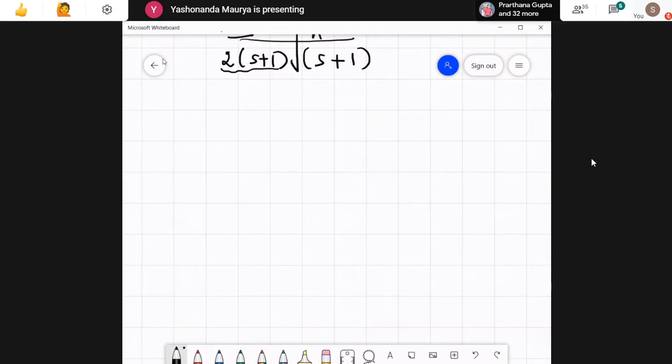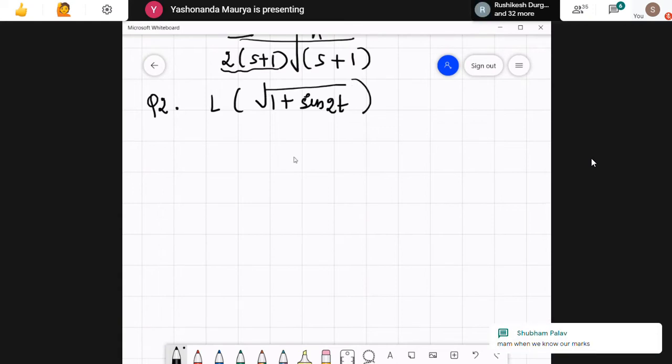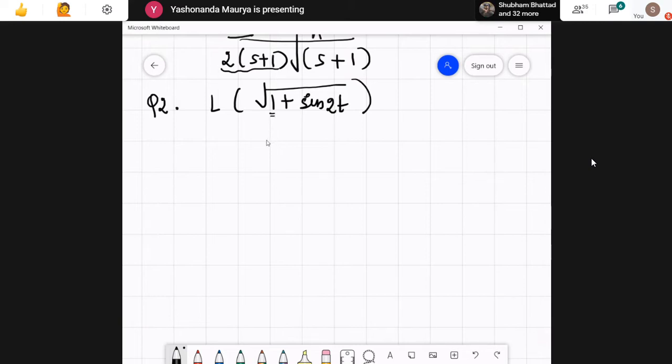Question number 2, I don't think anyone had any problem in question number 2. Any doubts over here, just let me know. Okay, so now I can open up the whole square. I can write 1 as sine square t plus cos square t plus 2. So this will be nothing but square root of sine t plus cos t whole square.